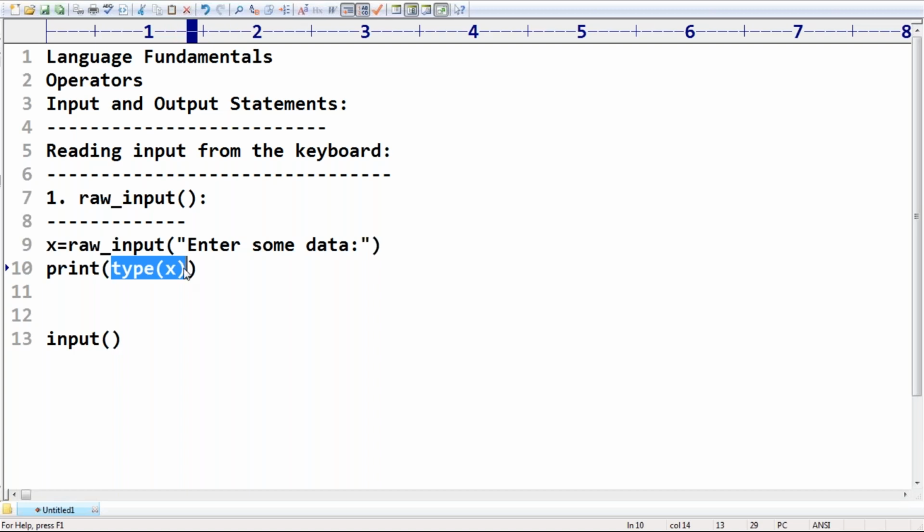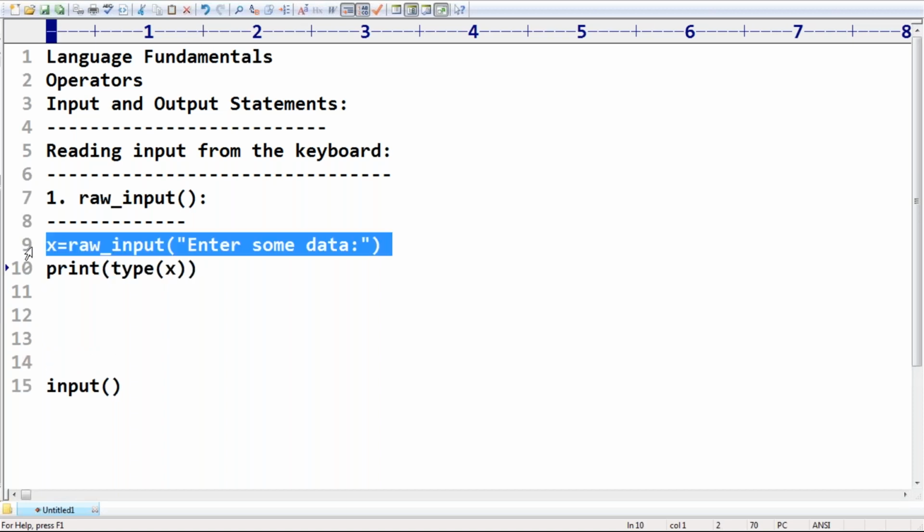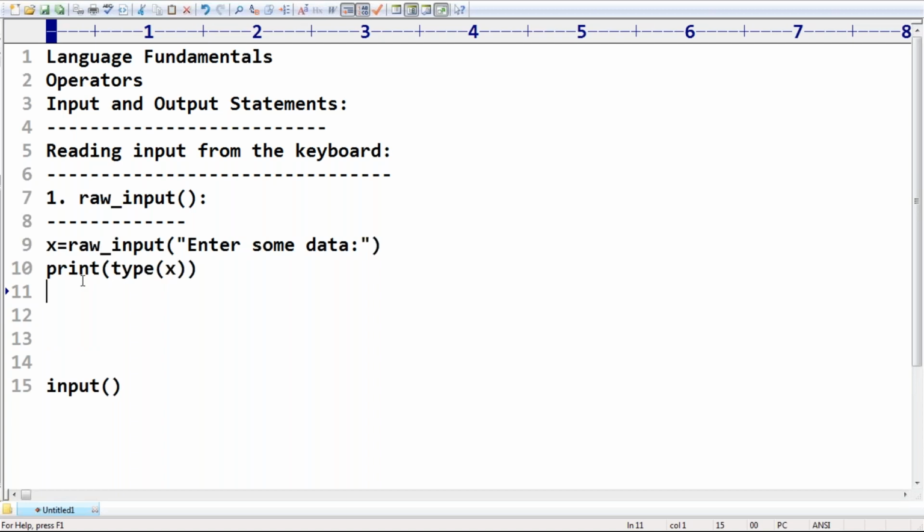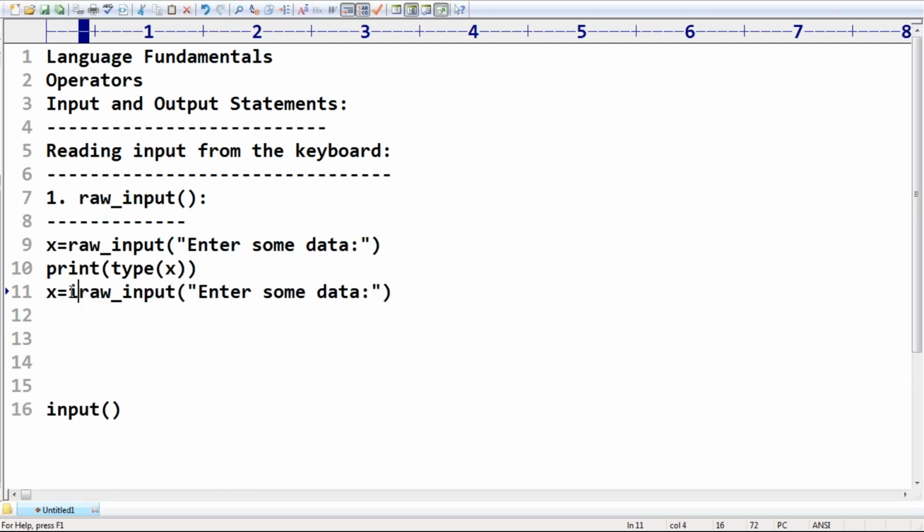If you want to consider it as a number, as a boolean value or as a list, compulsorily we require to use typecasting functions. It is mandatory. How can you do that? Very simple. If you want to consider the int value, then we require to use this one. I hope everyone can understand.